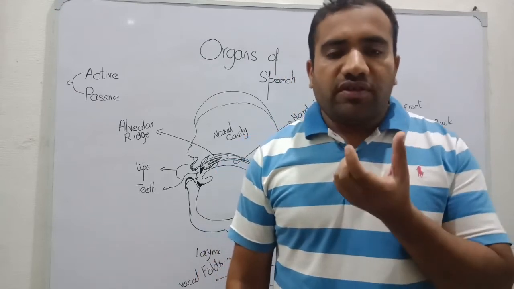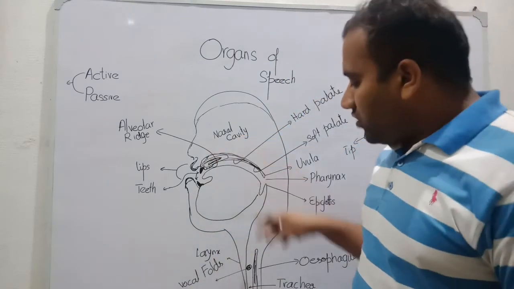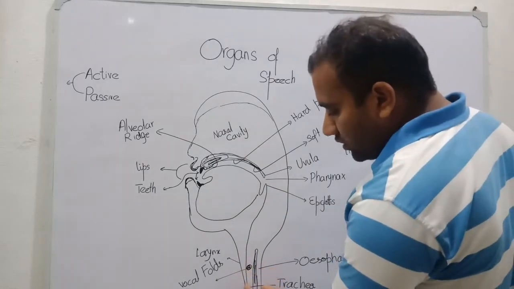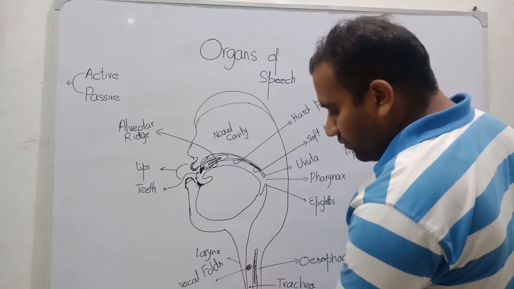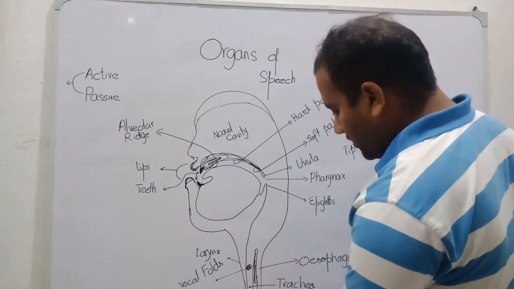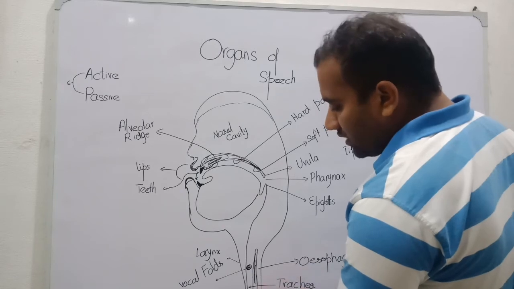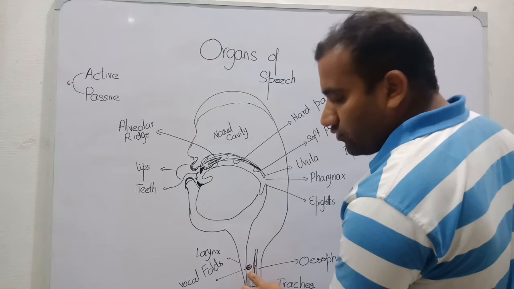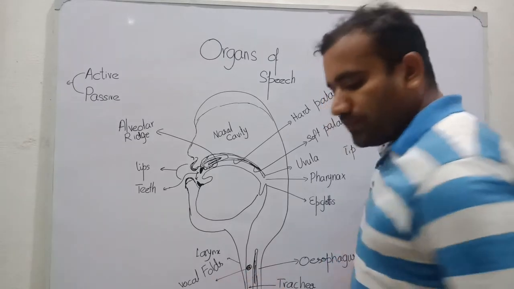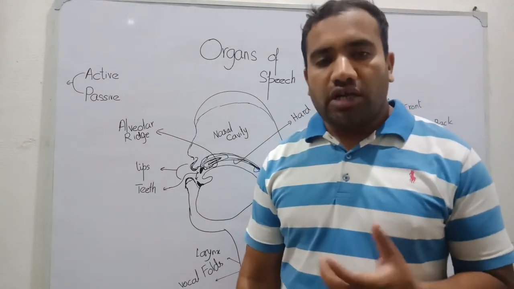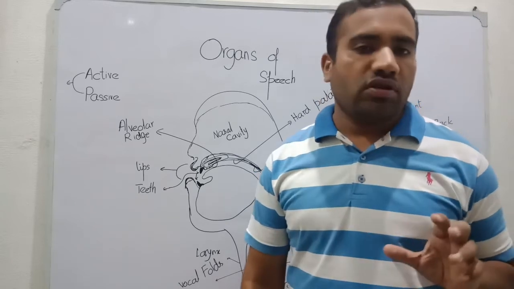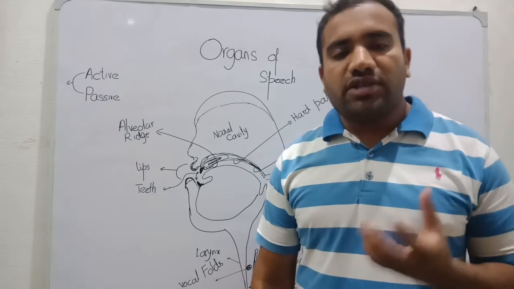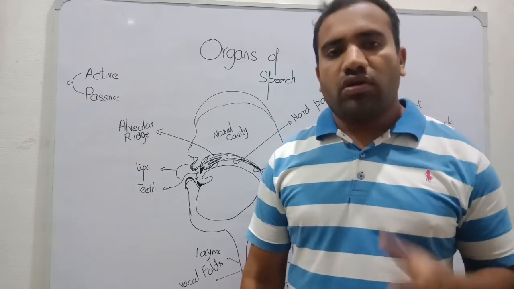The processing is done within these articulators. First, here we have two tubes: one is the trachea, the second is the esophagus. Within the trachea, we have the vocal folds. Vocal folds tell us whether the sound is voiced or unvoiced, which is the technical term.